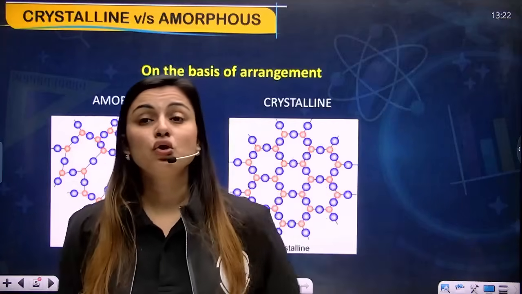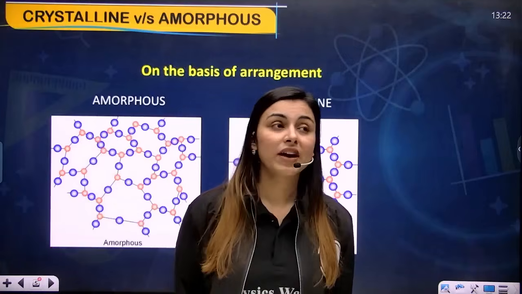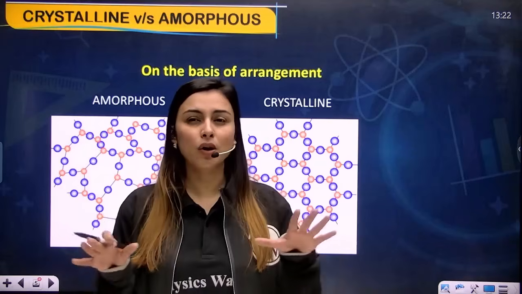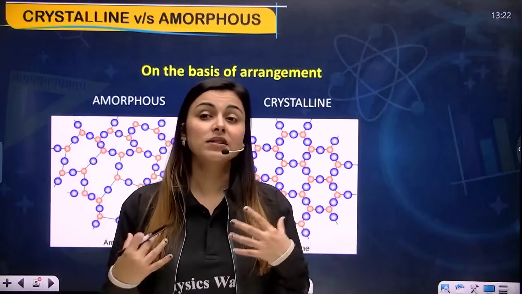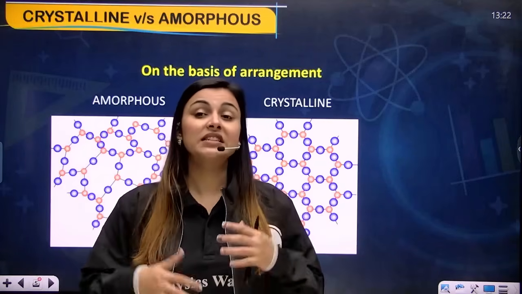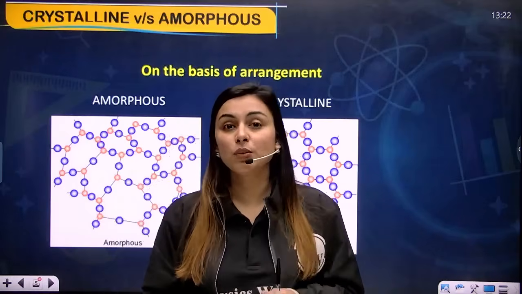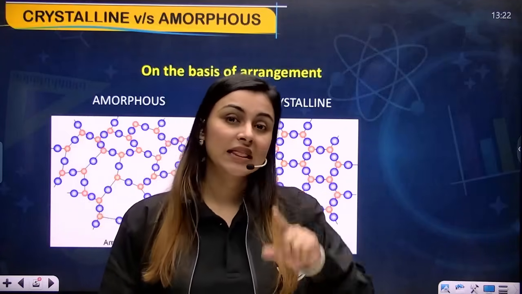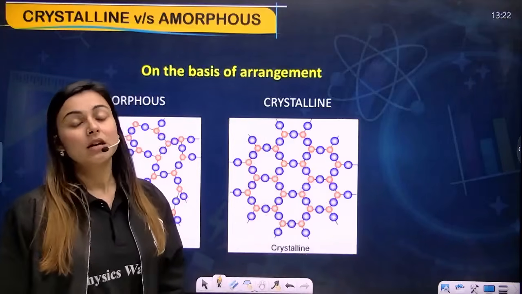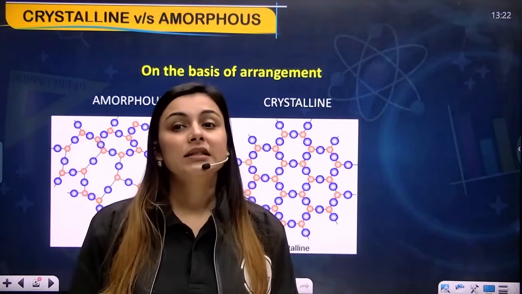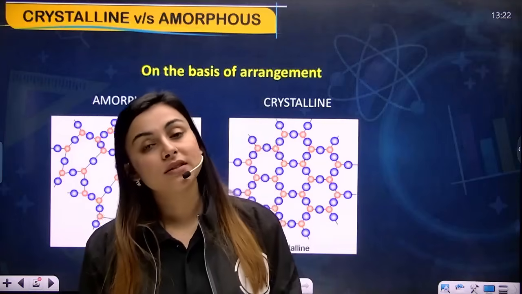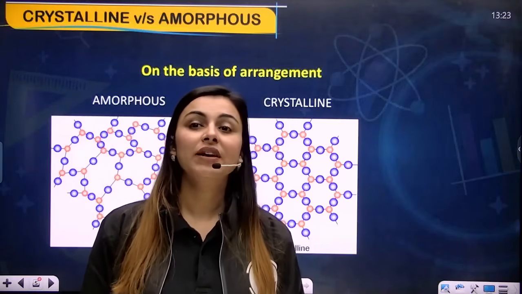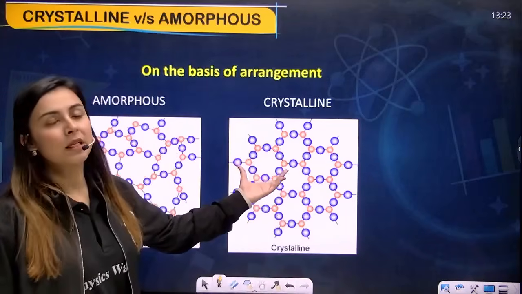Now a thing which requires a very large amount of work, obviously its arrangement would be very ordered, beautifully arranged, because many people are working on that particular part. It is taking a lot of time, so definitely its arrangement will be very beautifully done, in a very ordered way. That is how you will understand the crystalline solid on the basis of arrangement. Since crystalline solids are like diamonds and a diamond requires a lot of time, this means that the arrangement is also very beautiful, very ordered, very systematic, and that is what a crystalline solid is.